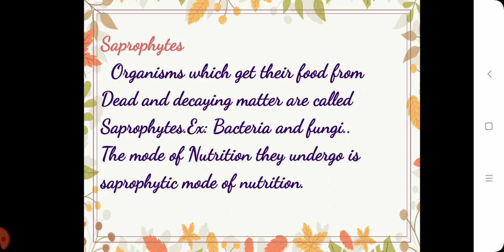Saprophytes, children. Organisms which get their food from the dead and decaying matter are called saprophytes. Bacteria and fungi decay dead organisms. When we keep vegetables and fruits for many days, bacteria and fungi decay these fruits and vegetables. So they bring about the decomposition process. Even dead bodies are decayed by bacteria and fungi. The mode of nutrition they undergo is saprophytic mode of nutrition.